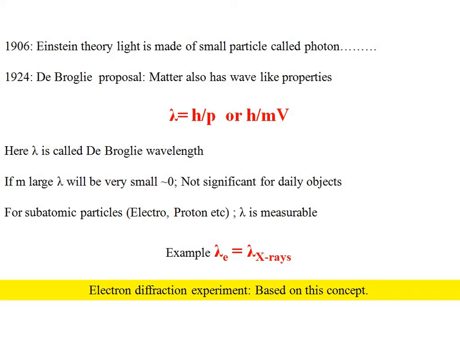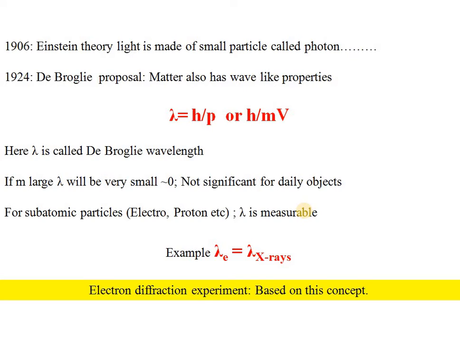As you can see, the main thing about quantum mechanics is that classical theory and quantum mechanical theory will give the same results for macroscopic objects, but for microscopic objects, quantum mechanics can describe all those phenomena very beautifully. Like this, wave-particle duality is mainly applicable for microscopic objects or subatomic particles like electron and proton, and for macroscopic objects, both classical theory and quantum mechanical theory will give the same results.